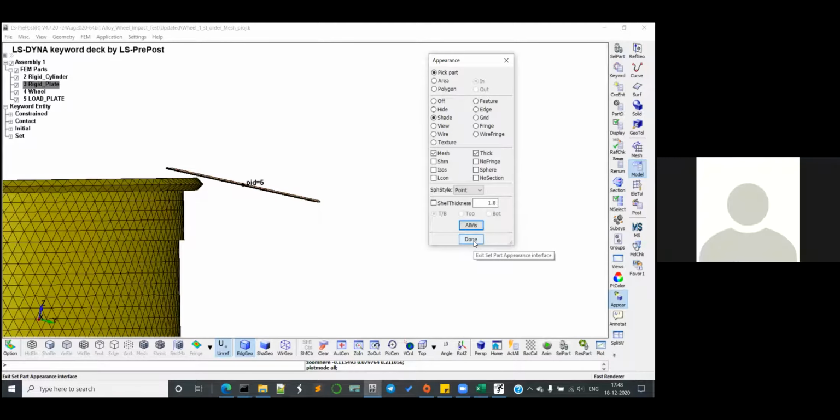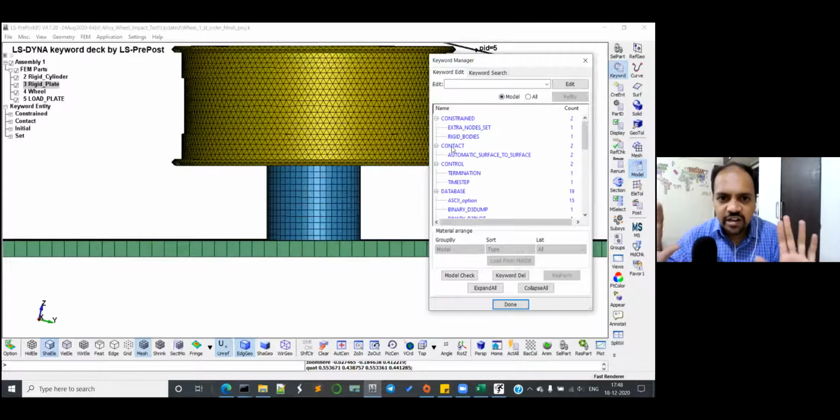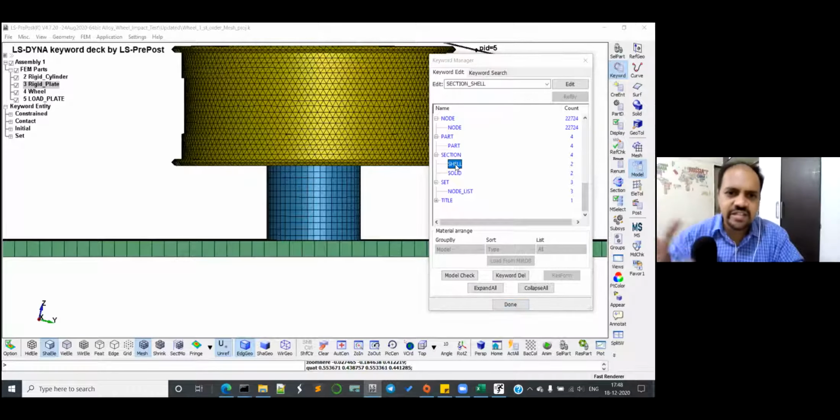Now the penetration is gone, but there is another penetration in contact number 4. What is contact number 4? Maybe between these two. So just check for it and you may have to translate. So just go for contact number 4. I need to check what is there in contact number 4. Now guys, listen to me carefully. It doesn't matter whether you have a full vehicle or 1 or 2 parts. The error debugging procedure is exactly the same.